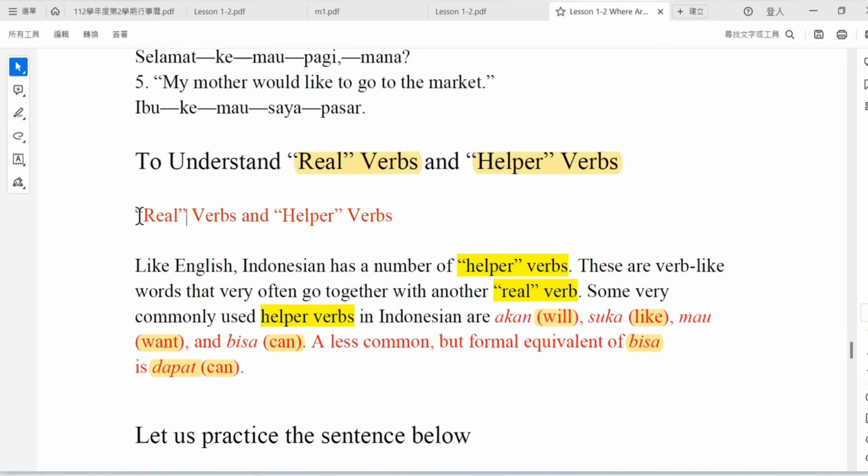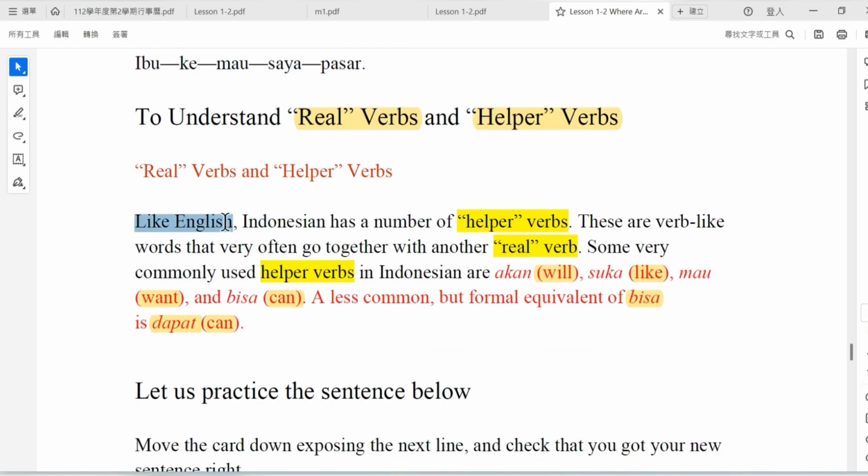The real verb and helper verb. English and Indonesian have a number of helper verbs, and also real verbs.